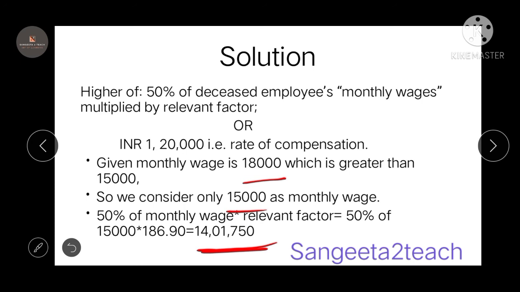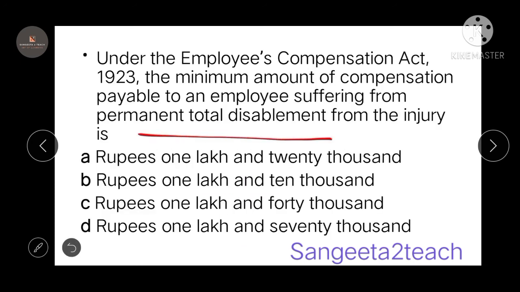Now let's see one other question for the day: under the Employee Compensation Act 1923, the minimum amount of compensation payable to an employee suffering from a permanent total disablement from the injury is? Considering the permanent total disablement, we know it is 60% of monthly wage into relevant factor, or 1,40,000. So the minimum amount we are going to pay is 1,40,000. Similarly, in case of death, the minimum amount of compensation is 1,20,000. Remember this point, and practice more questions related to employee compensation.